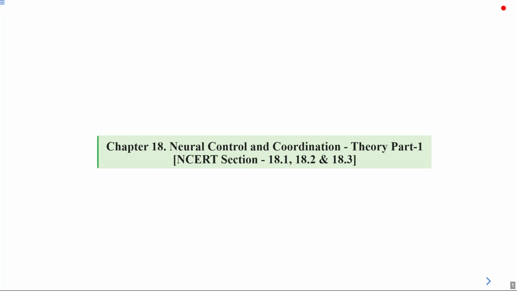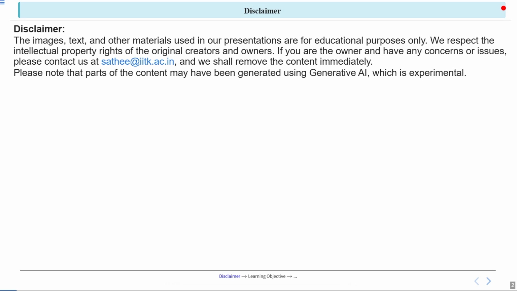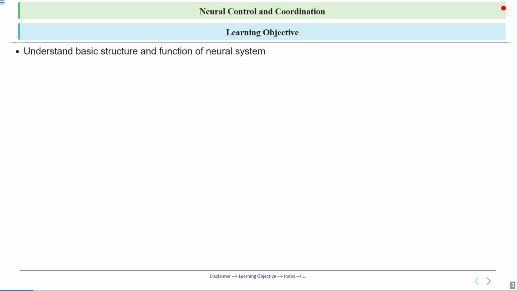Hello, students. In today's lecture, we will discuss chapter 18, that is Neural Control and Coordination, and this will be your theory part 1. In today's session, we will cover NCERT sections 18.1, 18.2, and 18.3. So this will be our learning objectives for today.